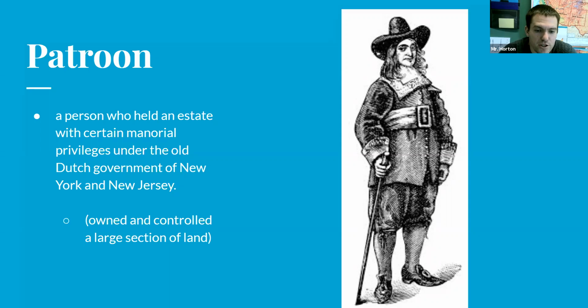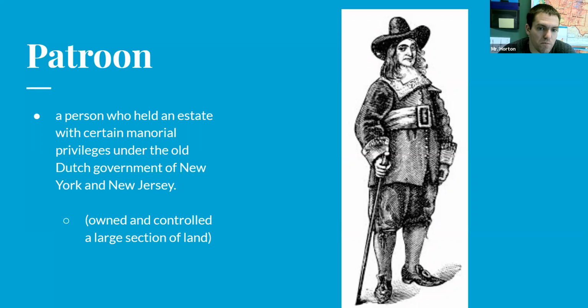A patroon basically is a person who owned land. Now, not everybody owned land in the New World, only the people who had enough money to buy land and who were wealthy enough to own land. So they owned their own land and were able to do whatever they wanted on that land. They owned and controlled a large section of land, and this was under the old Dutch government. Think about the Netherlands owning a lot of the Middle Colony territory. And when the English came over and took over the 13 colonies, they would show respect to those people that owned land and let them keep their land.